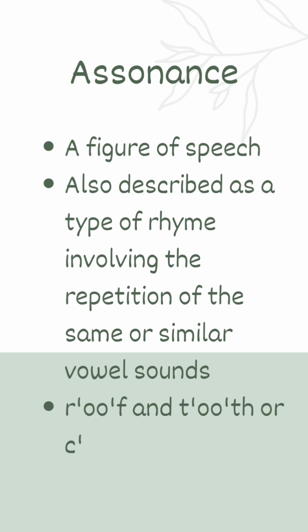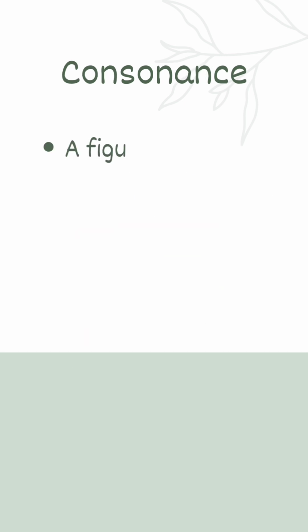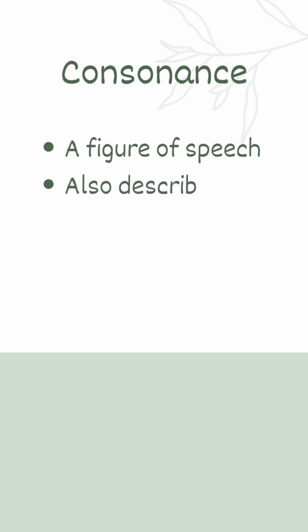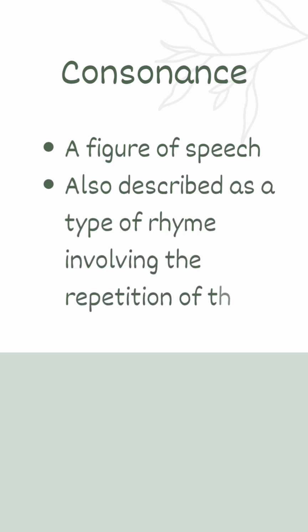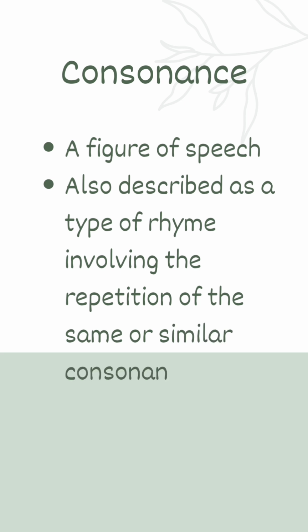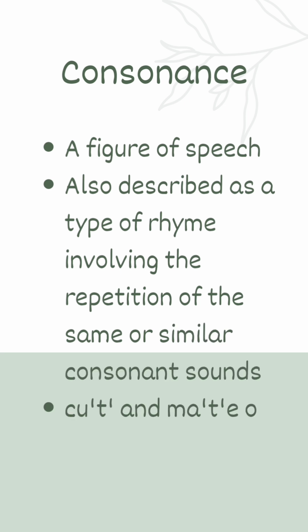Roof, tooth, cow, sound. The sound oo in roof and tooth, the sound ow in cow and sound are examples of assonance. And what is actually consonance? It is again a figure of speech, also described as a type of rhyme involving the repetition of the same or similar consonant sounds. Cut, mate, half, file.